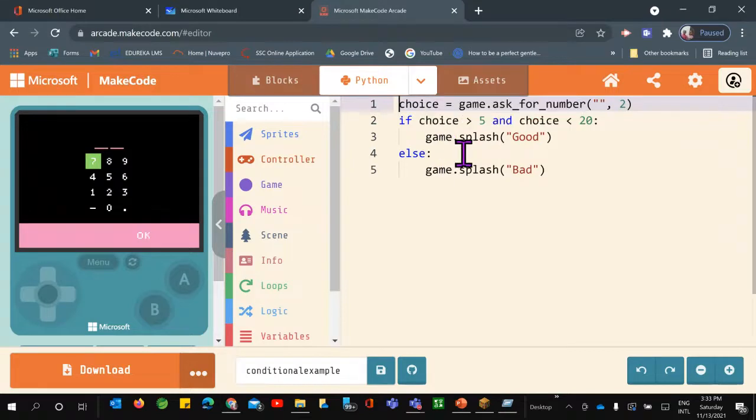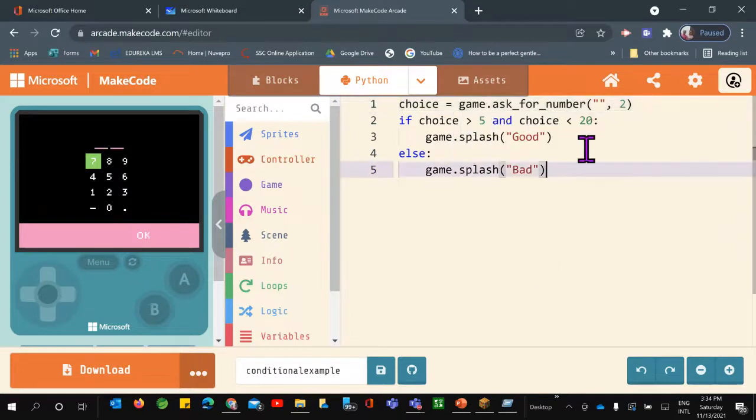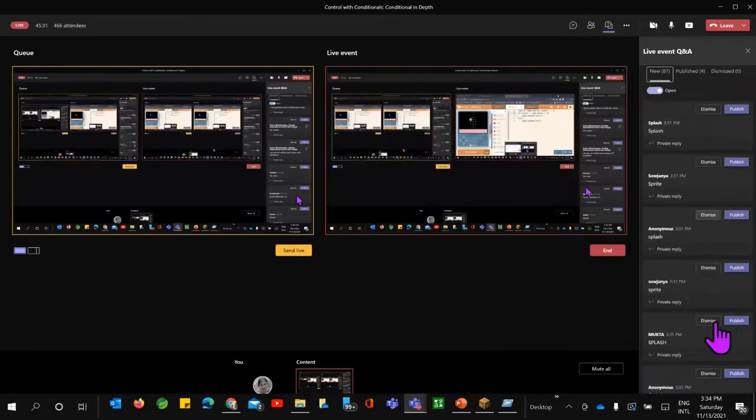So whenever we need to ask any particular number from the user, it's just like a function that you see here, game dot ask for number, with a message, and the answer length that we have already taken. This is the maximum length. This is like a number which is empty right now, and then it will ask the number from the user, and then it will save it into this variable. So this is a variable, these are the relational, I mean the conditional operators, these are the logical operators, and then you are going to print it. I hope it is clear how to use all these blocks.